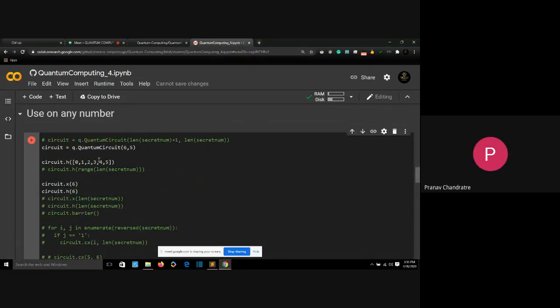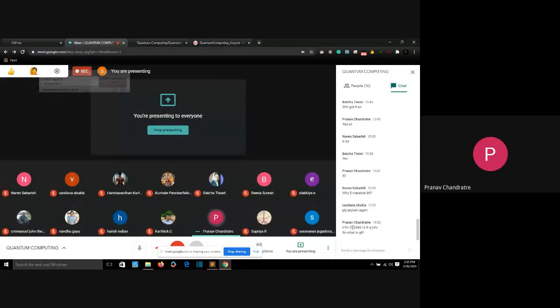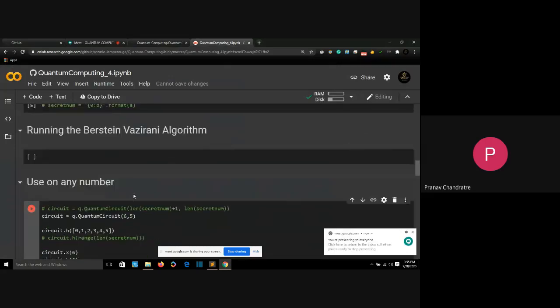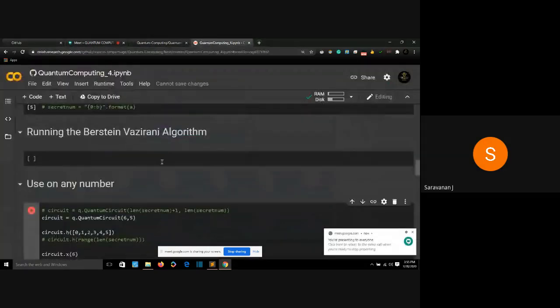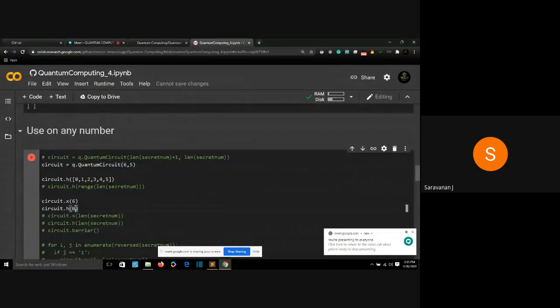Sir, you have 6 qubits, so that's 0, 1, 2, 3, 4, 5. So what is x6? Your 6th qubit will be 5, right? Q5. So then you put a NOT gate on 6. That 6 was never defined. Oh, okay, yeah. Thank you, Pranav. I was confused by that. So this should be my fifth one. All right, so now it will work. Thank you, Pranav.